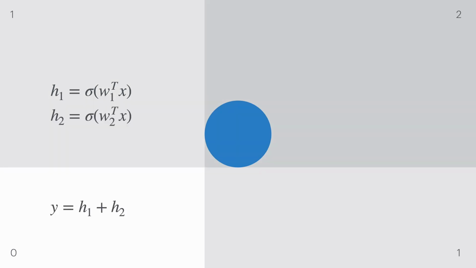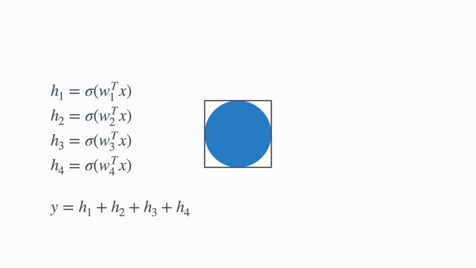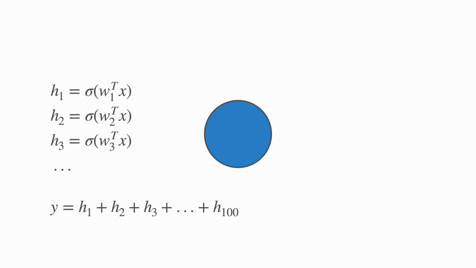But if we add 2 models with the step functions, we see something interesting. The combined model partitions the space into 3 regions with values of 0, 1, and 2. Let's add another component and another component. Note that with just 4 components, we can distinguish points inside a square from the outside. In fact, we can keep adding more and more components to the point that our approximation of the circle becomes very accurate. That's great, so we can combine linear models with activation functions to form more complex functions.